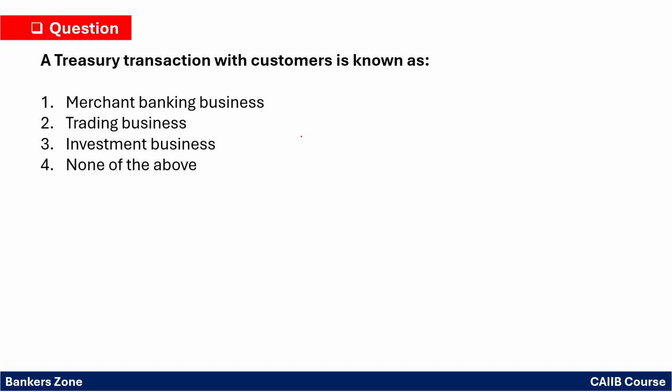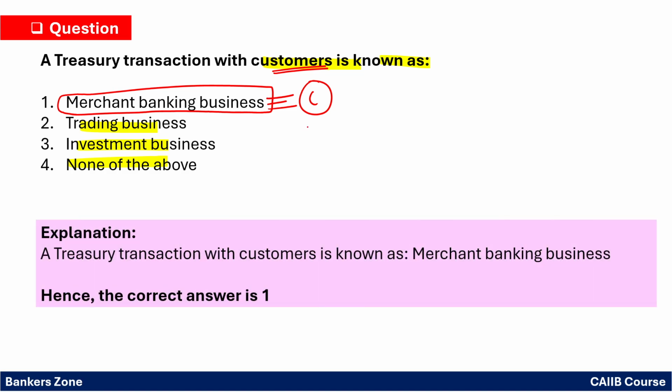The treasury transaction with a customer is called as. So when the treasury is doing a transaction with the customer, is it a trading business, investment business, or none of the above? So the correct option here you have to mark is the merchant banking business. Merchant banking itself means we are doing transactions for the customers, right? So doing transactions for the customer is the merchant banking business of the treasury. So option number 1 is correct.